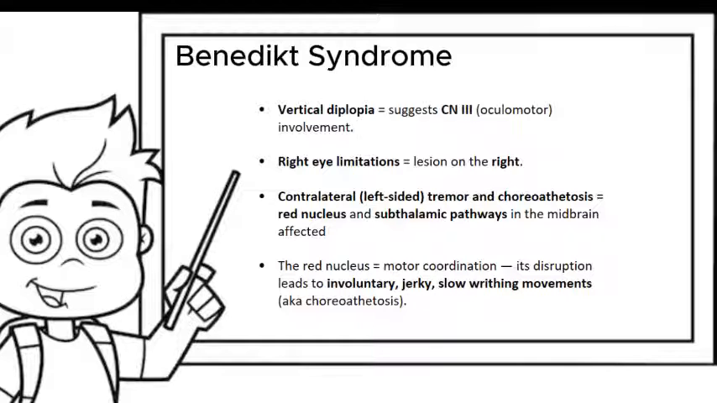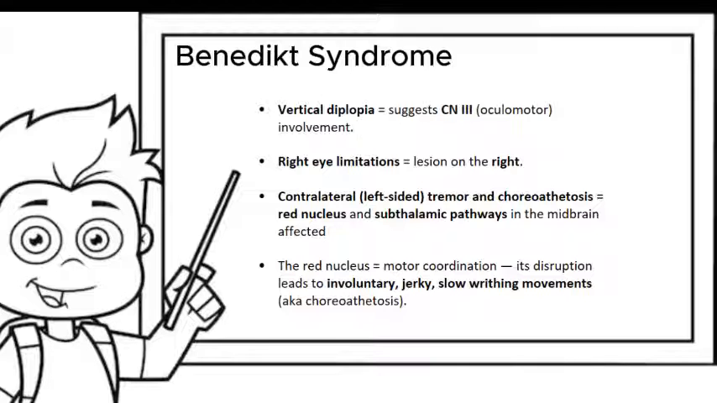Basically, objects look double in the vertical orientation. This highly suggests cranial nerve number 3 involvement, which is the oculomotor nerve. There is also limitation in right eye movement, and this actually pinpoints the lesion to the right. We have contralateral left-sided tremor and choreoathetosis, which means that there is damage to the red nucleus and subthalamic pathways